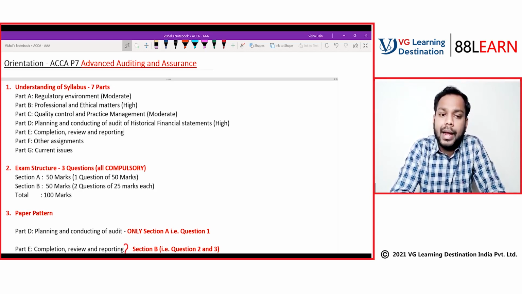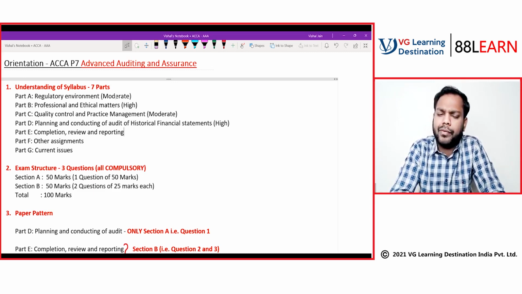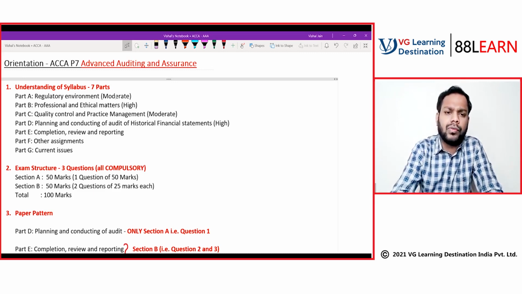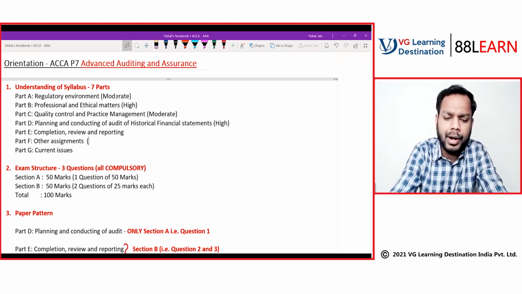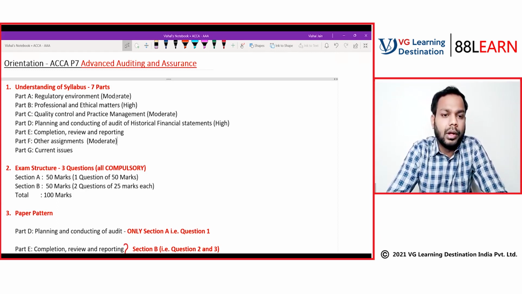Now part F, that is other assignments. Other assignments include auditing of prospective financial statements, like future financial statements, and multiple other things are also there in part F. So this also forms a moderate topic.